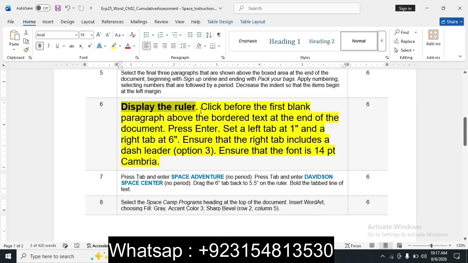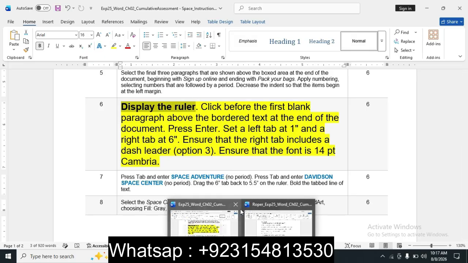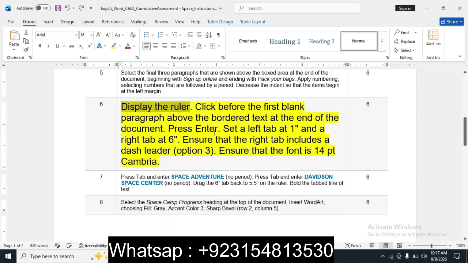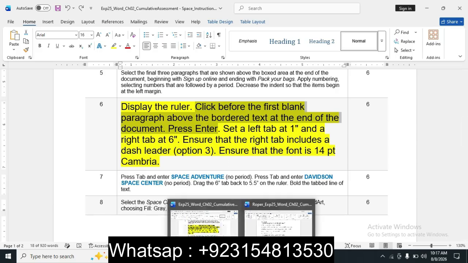Display the ruler. Next, click before the first blank paragraph above the bordered text at the end of the document. Press Enter.